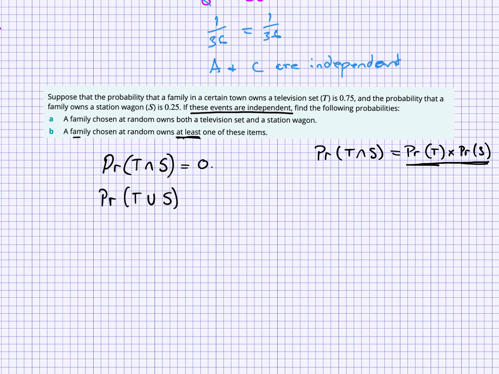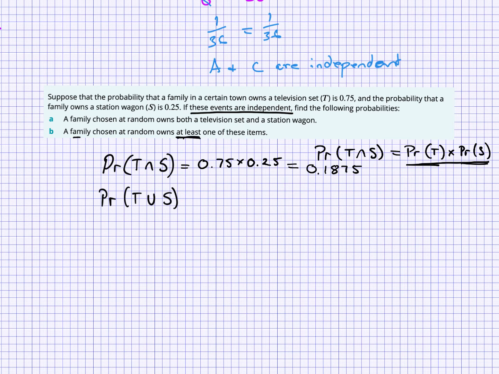So this is 0.75 by 0.25, and that's going to equal 0.1875. So that's my intersection. My chance of owning a TV set and a station wagon is 0.1875.